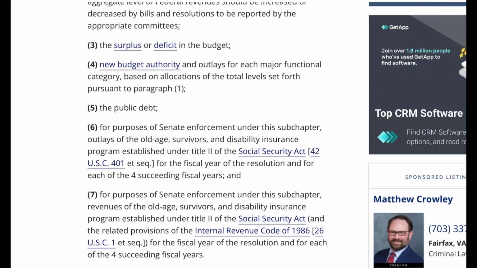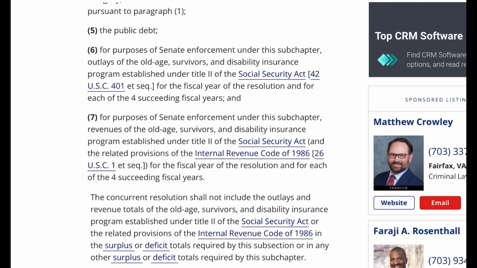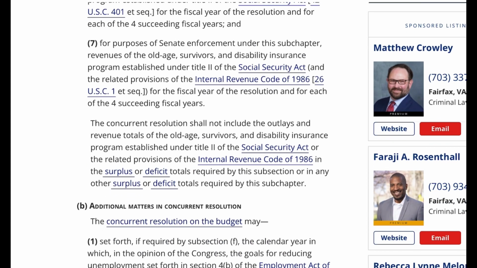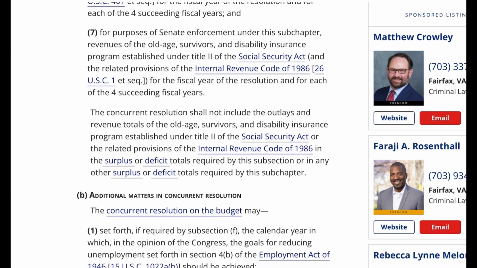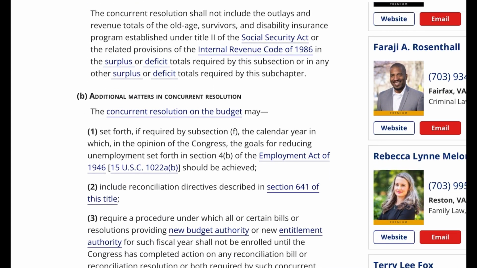5. The public debt. 6. For purposes of Senate enforcement under this subchapter, outlays of the Old Age, Survivors, and Disability Insurance Program established under Title II of the Social Security Act, 42 U.S.C. 401 et seq., for the fiscal year of the resolution and for each of the 4 succeeding fiscal years. And 7. For purposes of Senate enforcement under this subchapter, revenues of the Old Age, Survivors, and Disability Insurance Program established under Title II of the Social Security Act and the related provisions of the Internal Revenue Code of 1986, 26 U.S.C. 1 et seq., for the fiscal year of the resolution and for each of the 4 succeeding fiscal years.